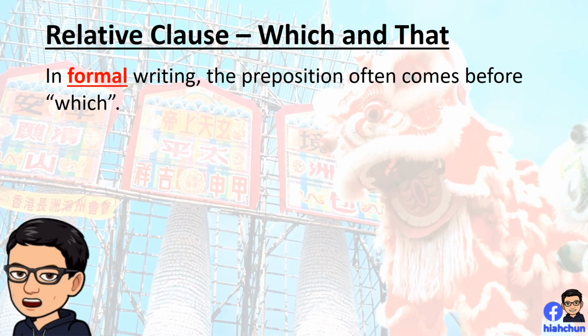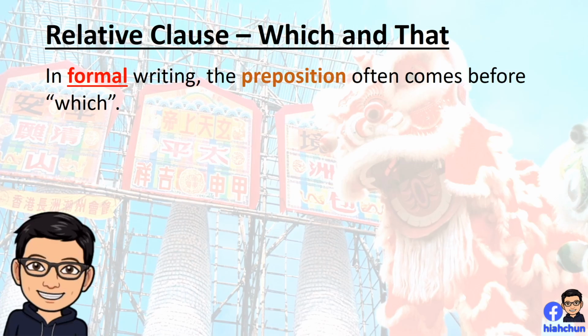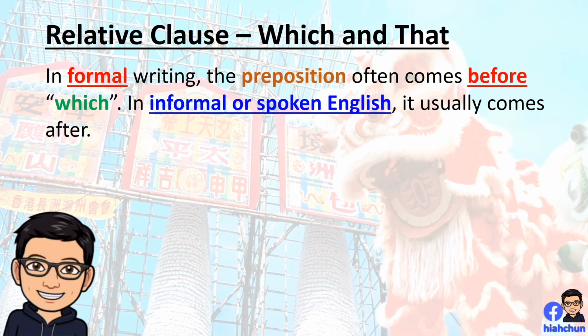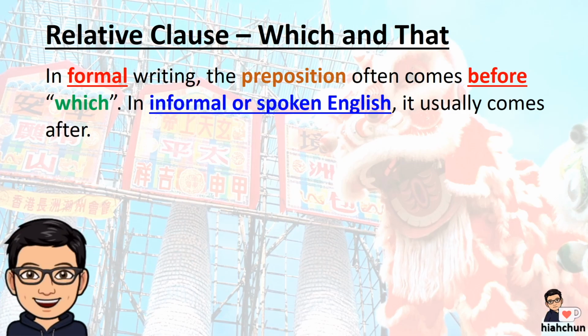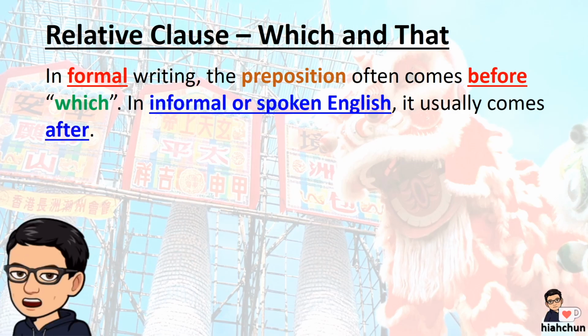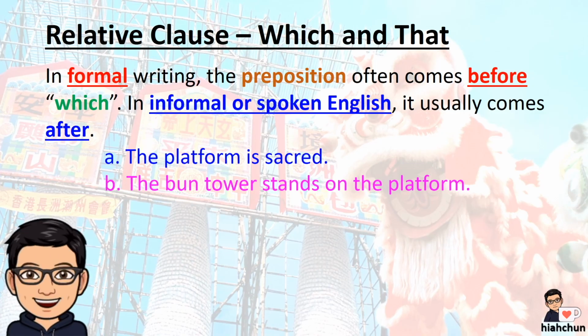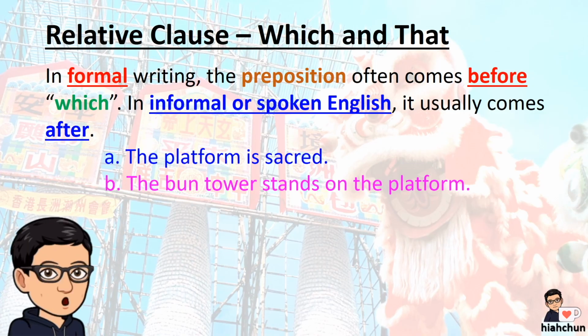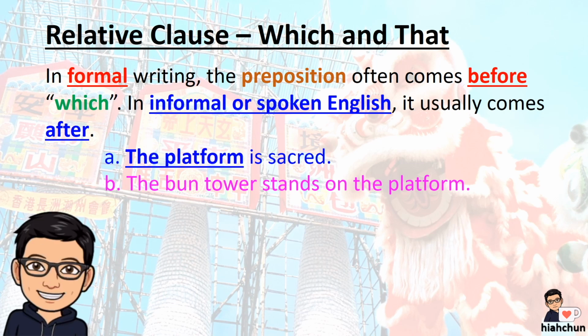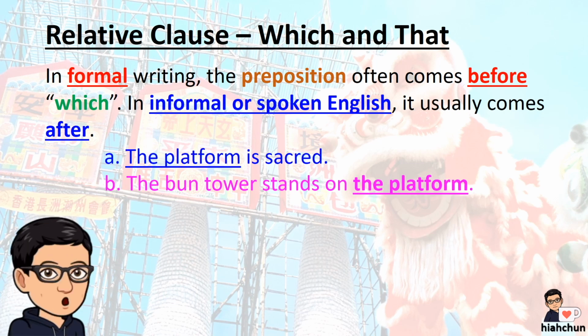In formal writing, the preposition often comes before which. In informal or spoken English, it usually comes after which. Let's look at our example sentences. The platform is sacred. The bun tower stands on the platform. In both sentences, the noun the platform appears.